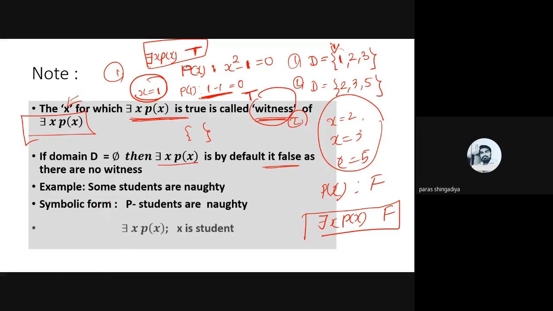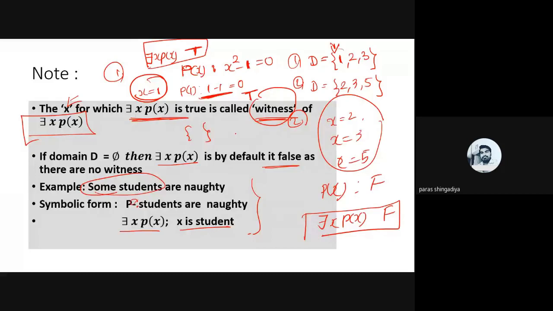And here a theoretical example is given: some students are naughty. Symbolically, p means a student is naughty, and some student means there exists some student who is naughty. So there exists x p(x), where x is a student and p means the student is naughty. That is one theoretical example of how we can convert to symbolic form. So this is the meaning of the existential quantifier.